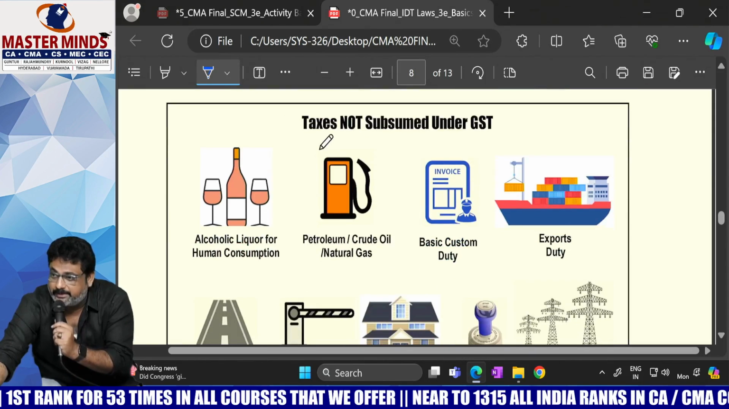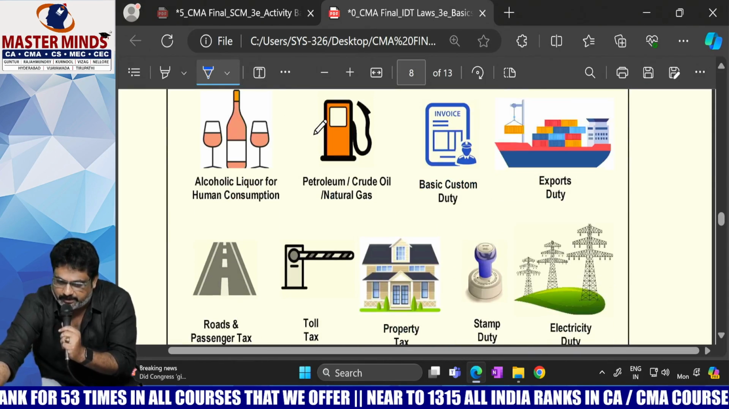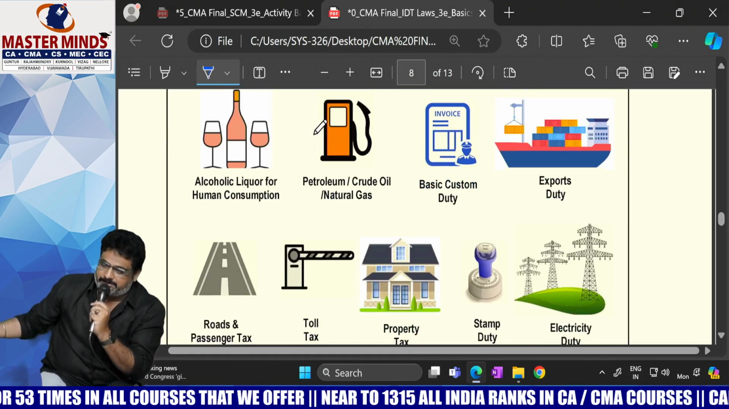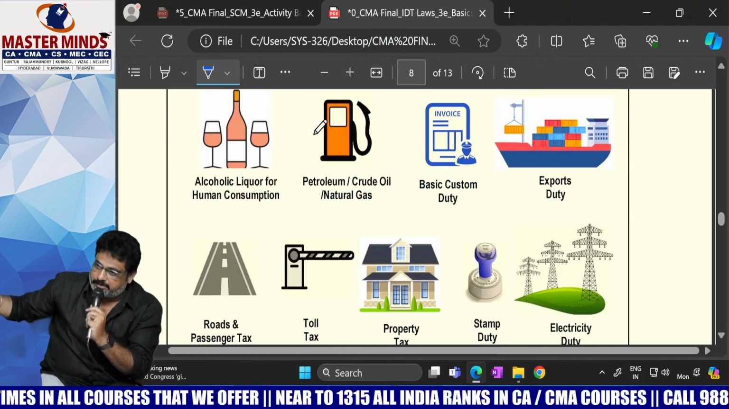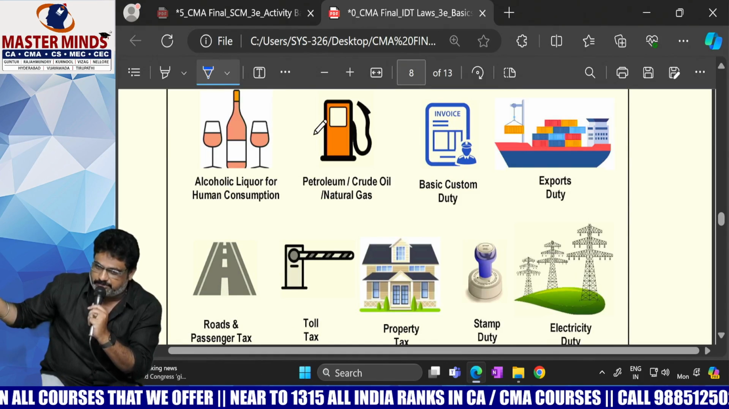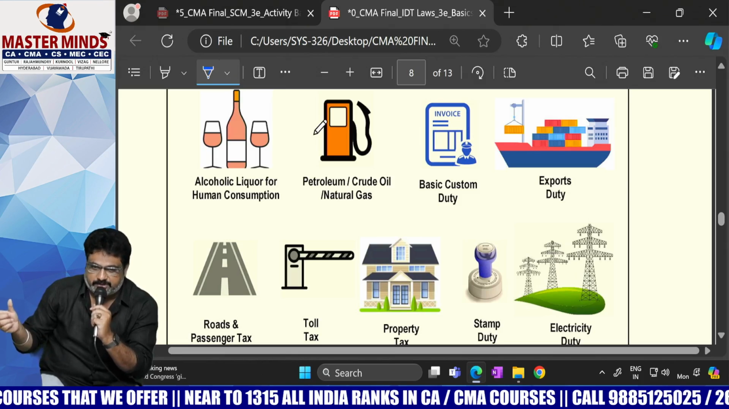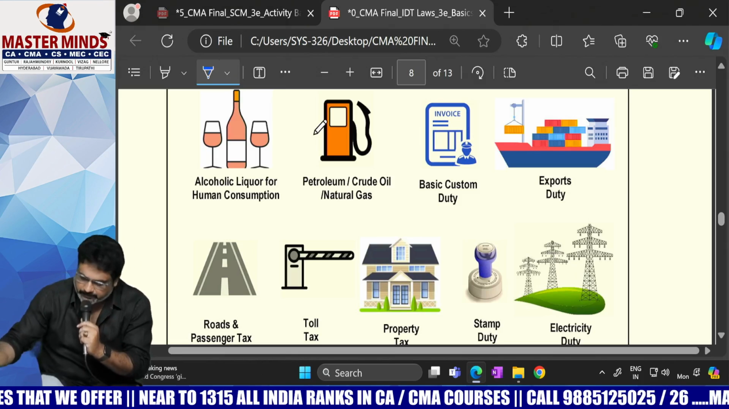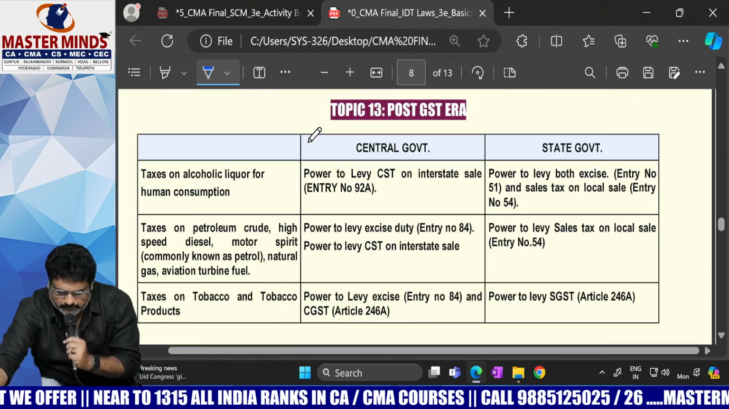Alcohol, petrol, why there is no GST on petrol, why there is no GST on liquor. If this alcohol is used for medicinal and toilet preparations, it is within the scope of GST. Already we discussed this topic. Yes, so now this is the point.